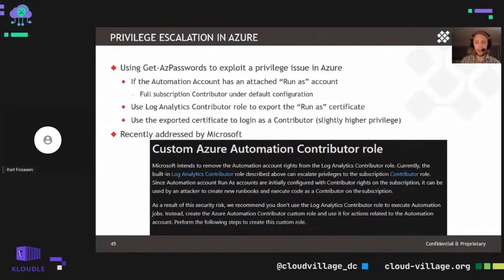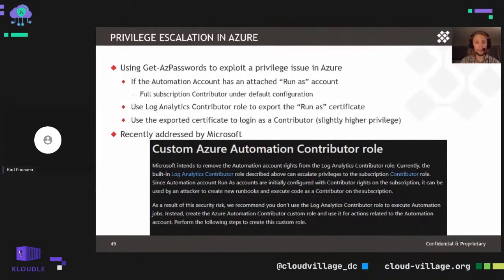Now it's kind of a minor escalation here, but it does allow you to move from Log Analytics Contributor up to full subscription-level contributor. Microsoft actually recently addressed this in their documentation. They intend on removing the automation account rights for the Log Analytics Contributor role. And I recommend utilizing a custom role to apply any permissions that you might need for specific users in that subscription.